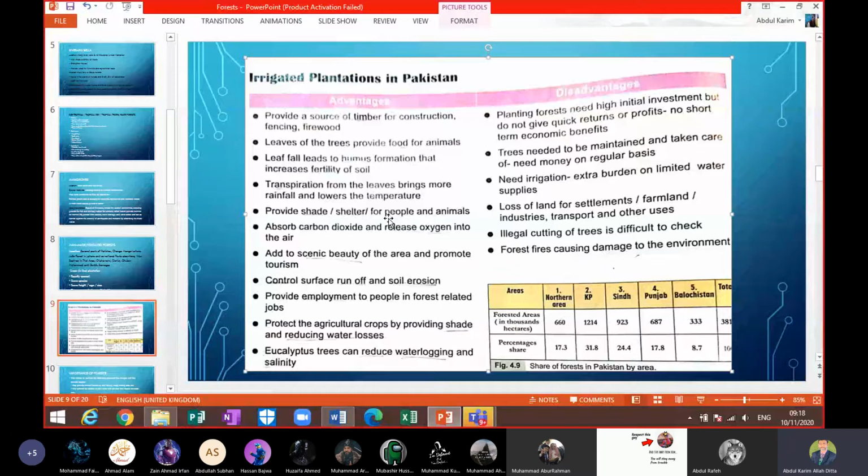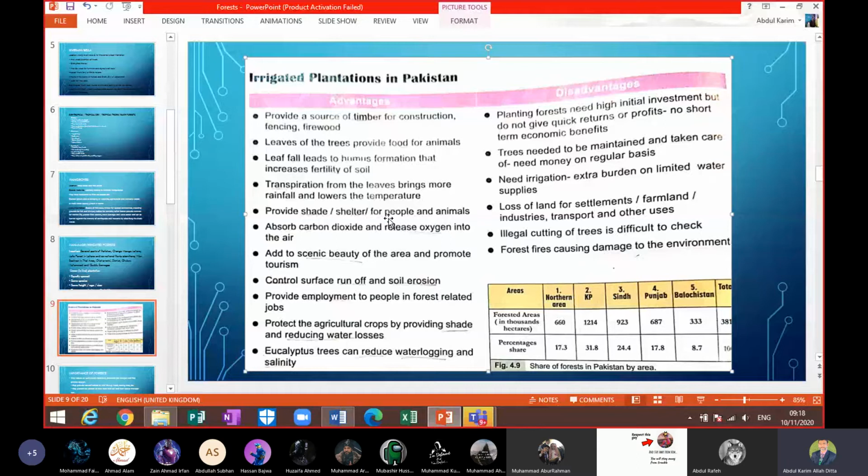Next point, they provide employment to the people in forest-related jobs. As you have seen when you visit the mountainous areas of Pakistan, you will find many forest guides, tourist guides. They will help you see different places. So it is a kind of employment, meaning a job. They will show you the places, and you will pay them.